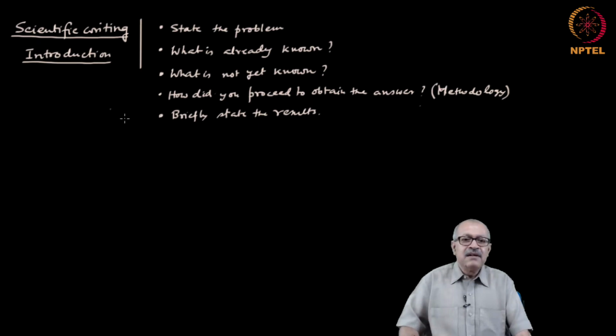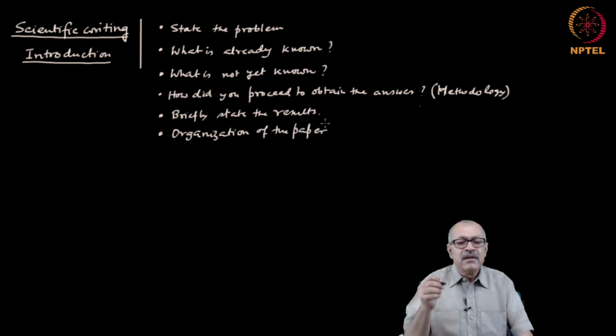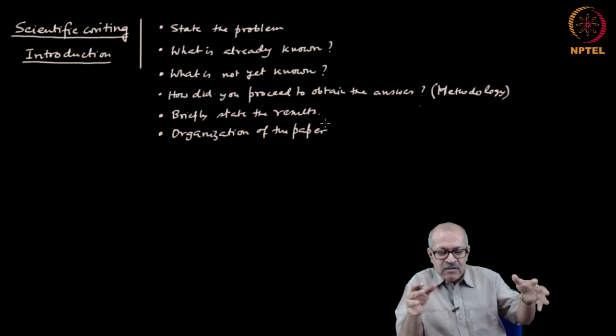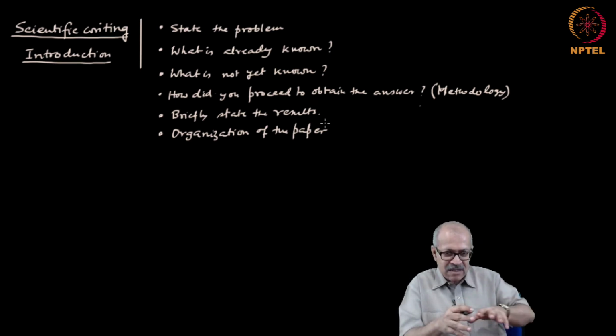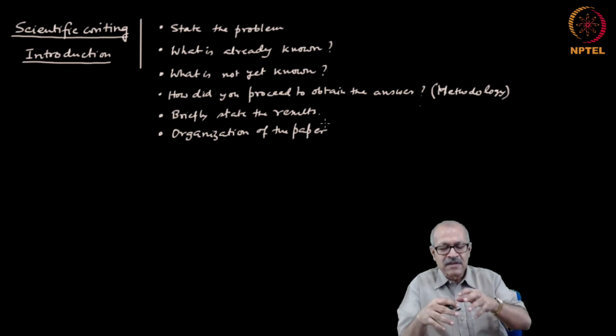And then you have to state the organization of the paper. The organization of the paper means how you have broken it up into sections, each section dealing with a specific aspect, some section on say deriving the model, the simulation, the results.